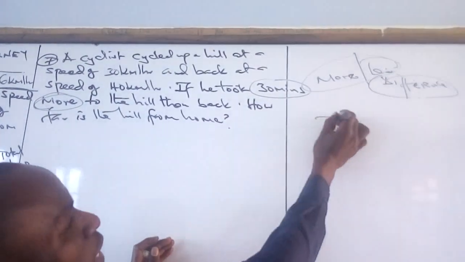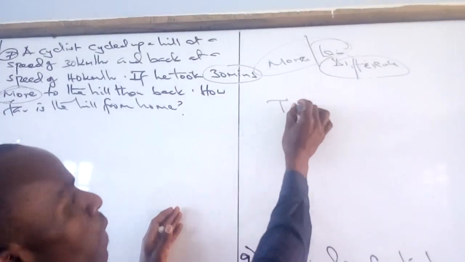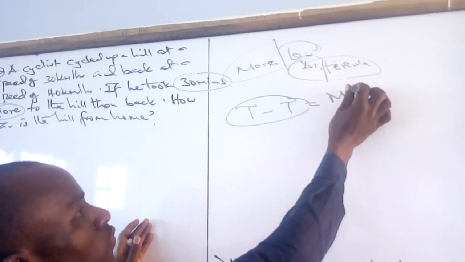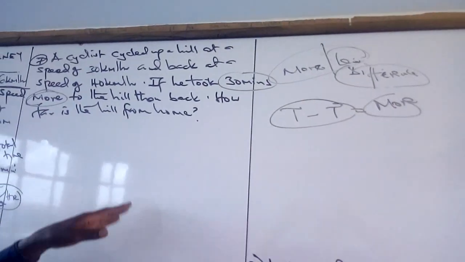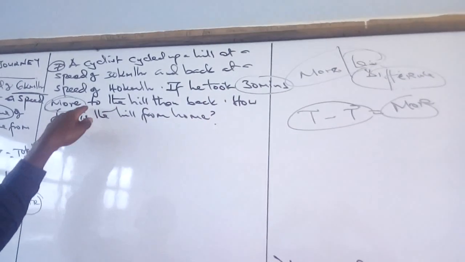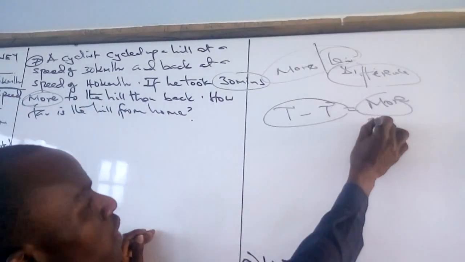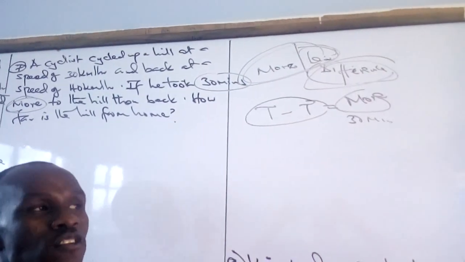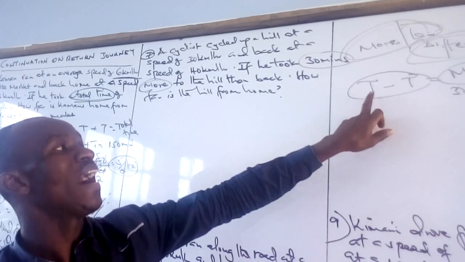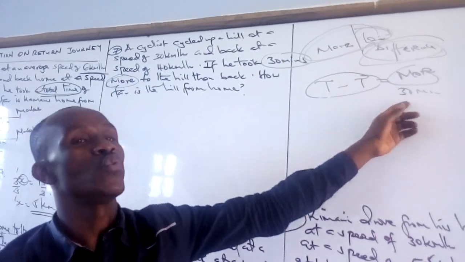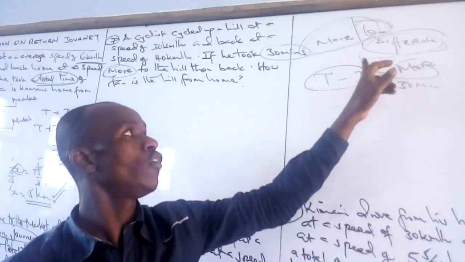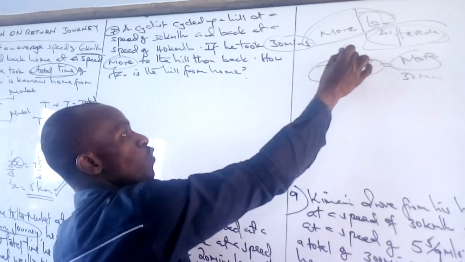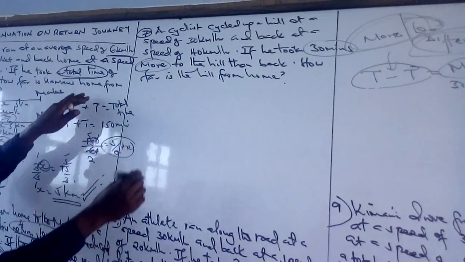Meaning what? The time to the hill minus the time back will give me the more. And the more in this case, we are told that it took 30 more minutes. So the more will give me 30 minutes. Why are we saying more or less answers the difference? The time to the hill and the time back, when you subtract them, you get 30 minutes more. So more or less is simply the difference. So in our case here, we will subtract. Let us go back to the question.